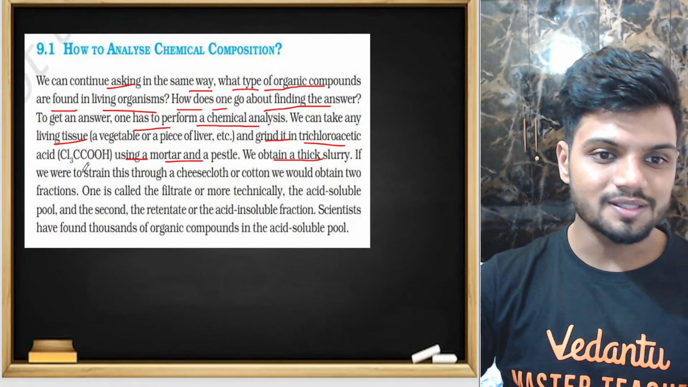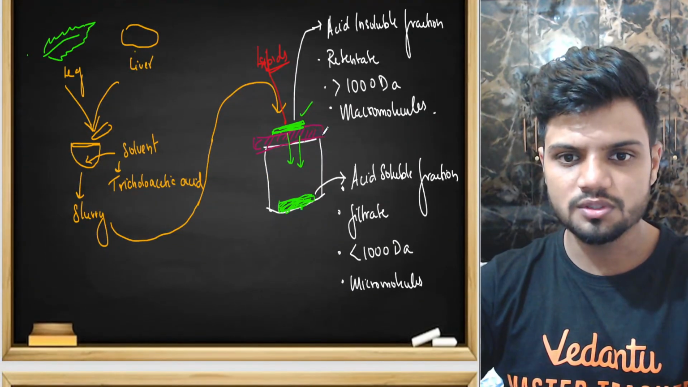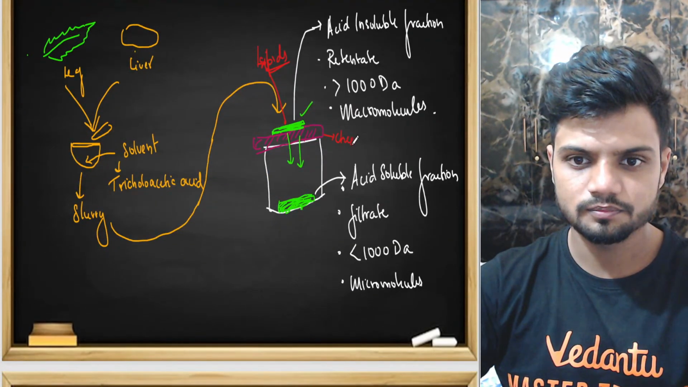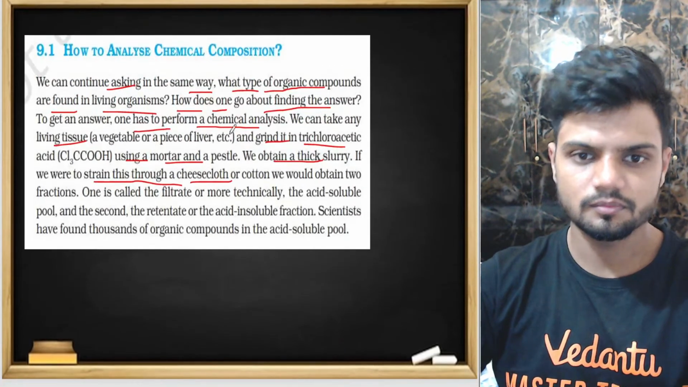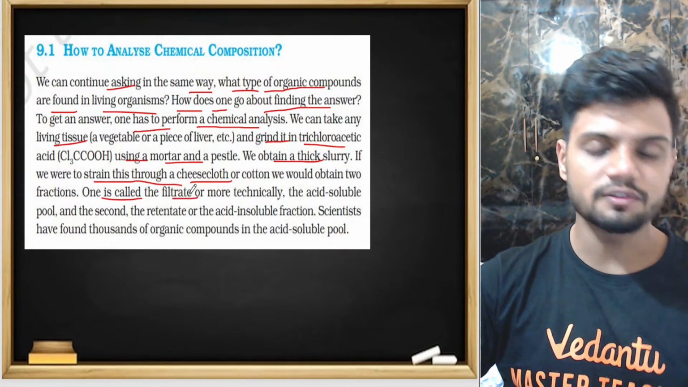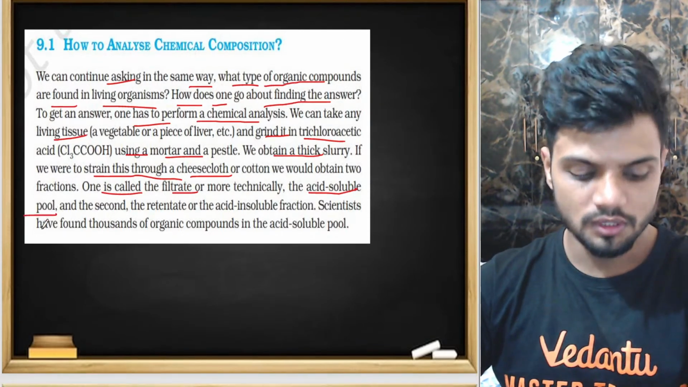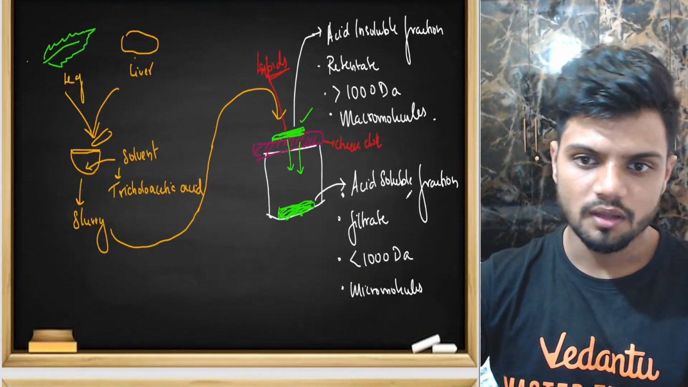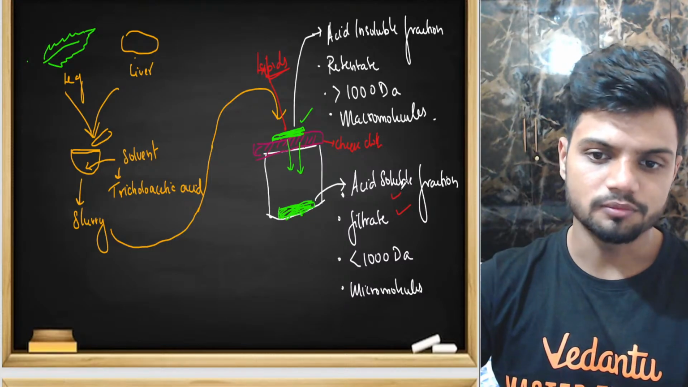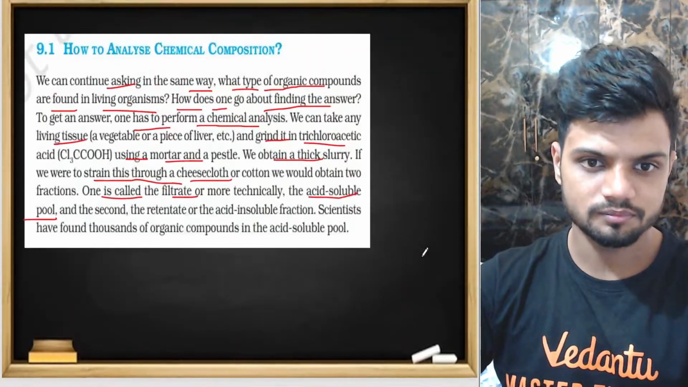If we strain this through a cheesecloth, as we're doing here, see, straining it through a cheesecloth. One portion would be called the filtrate, which is at the bottom, more technically the acid soluble pool. So, filtrate, acid soluble pool: micromolecules, less than 1000 daltons in size.